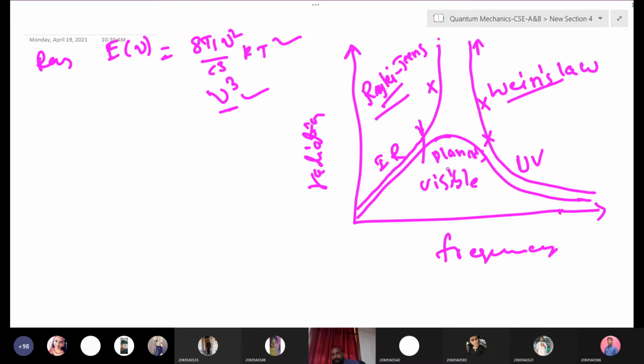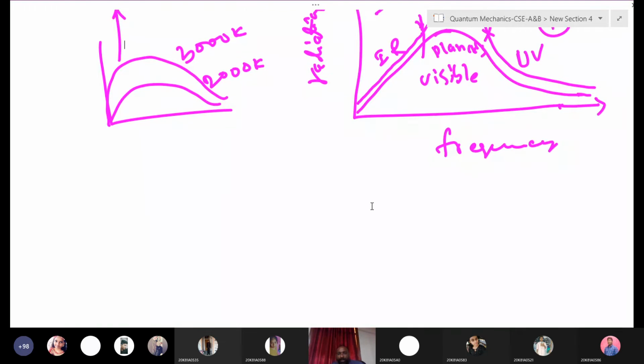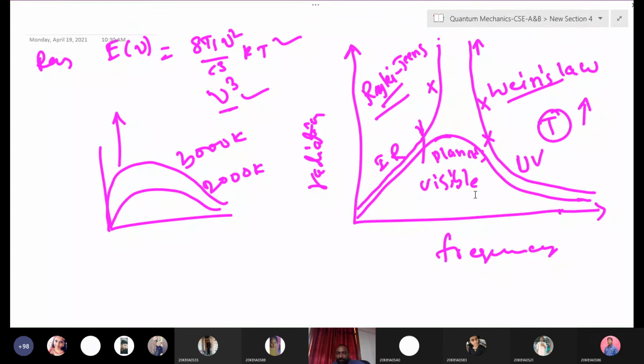But Planck's law explained the complete black body radiation. Okay, if you change the temperature also, you are keeping some constant temperature. If you increase it, this law will still follow, right? Suppose here you are getting this curve at 2000 Kelvin. If you increase the temperature, the intensity will increase, maybe at 3000 Kelvin, but the curve shape is the same. This should not go to infinity, right? That is why Planck's law alone explained it properly. Okay, you got it right. A difference between Rayleigh's, Wien's, and Planck's law.